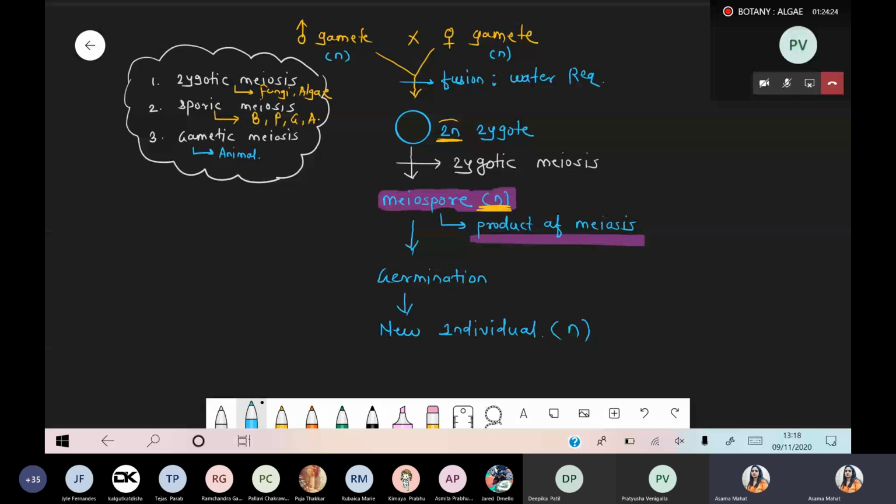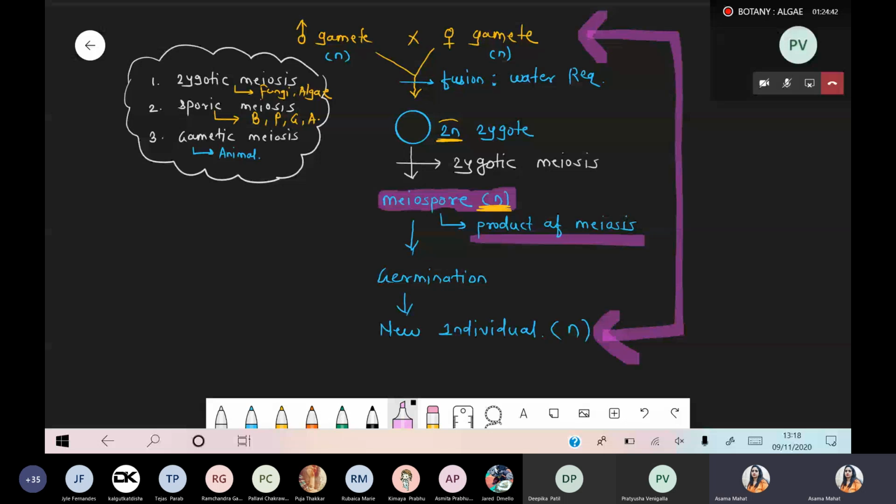Gamete is haploid, spores are also haploid. After this post germination, whatever body gets formed, all these bodies are haploid in nature, right? Okay. So just quickly check this point, from gamete fusion up to formation of the new individual.